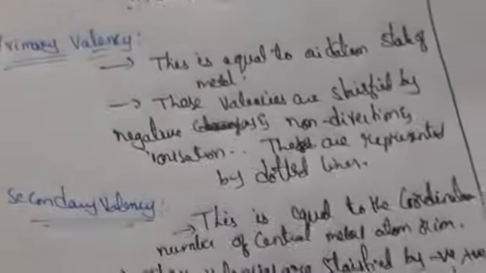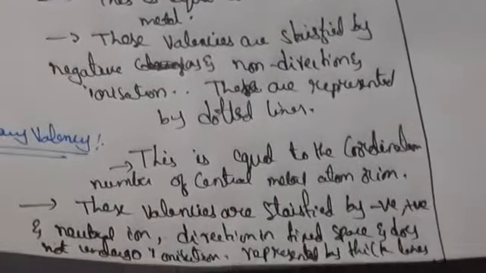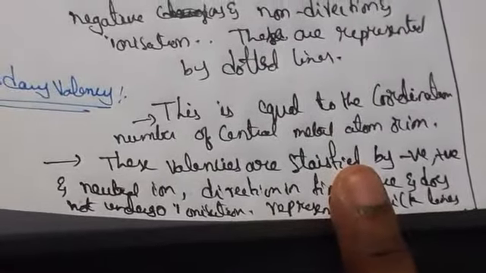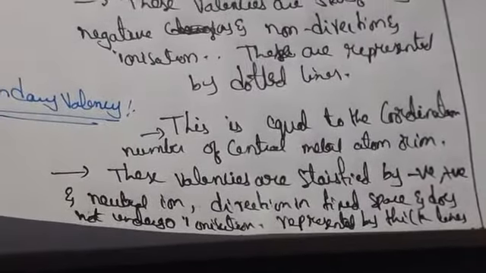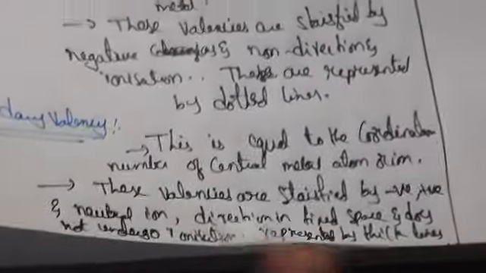Coming to primary valency, what happens? It is equal to the oxidation state, satisfied by negative ions and non-directional. Coming to secondary valency, it will take positive, negative and neutral molecules also. It is equal to the coordination number of the central metal ion, which is represented by thick lines. So these are the two valencies.